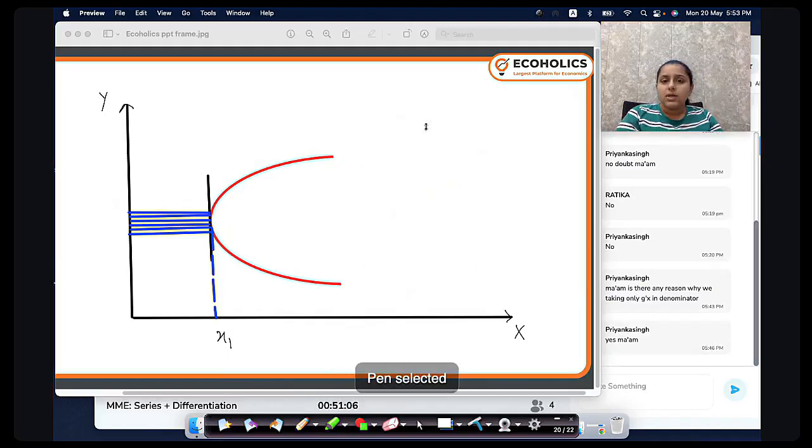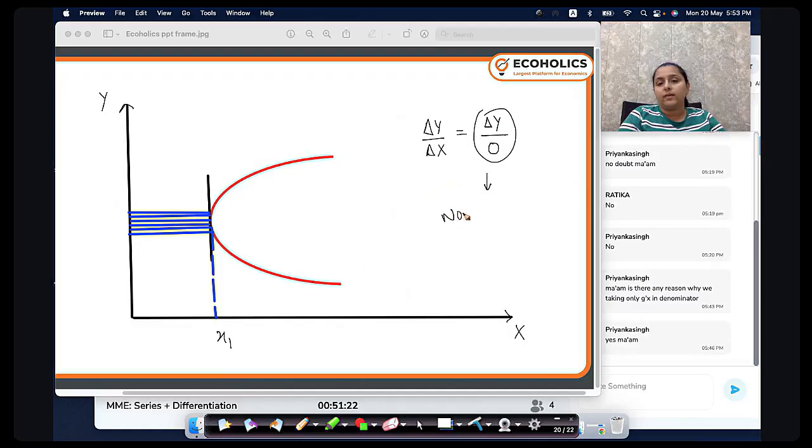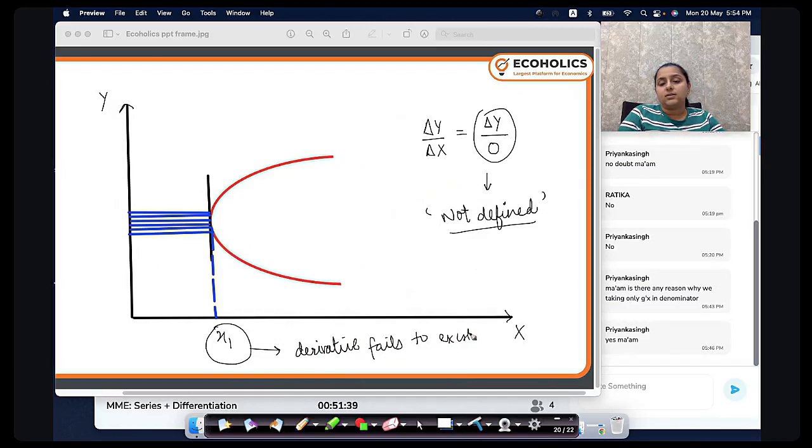This means if I write change in y upon change in x, there is no change in x, but yes, there is a change in y. The y is changing. Here it is something, here it is something else, but the value of x is the same. When you have change in y upon 0, what is this? This is not defined. So if it is not defined, it means the derivative is not defined. So the derivative fails to exist here.